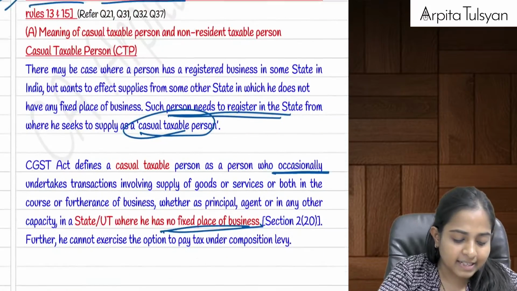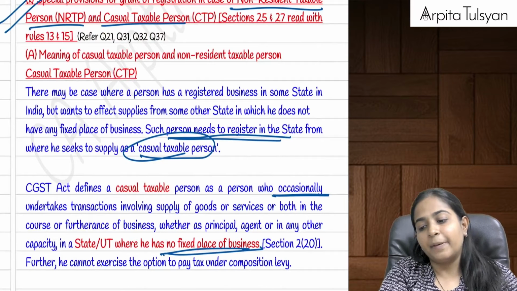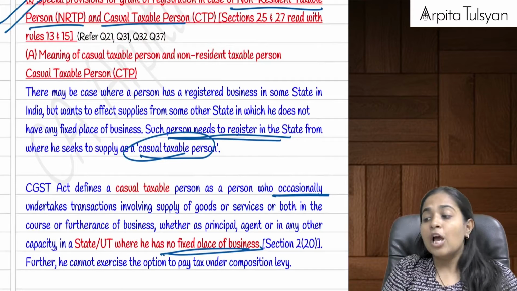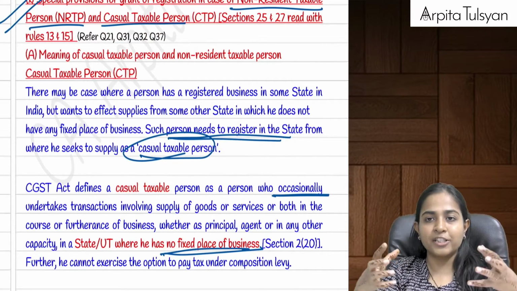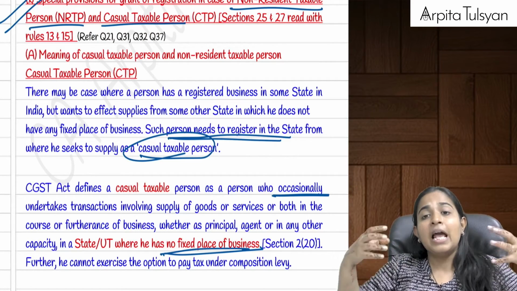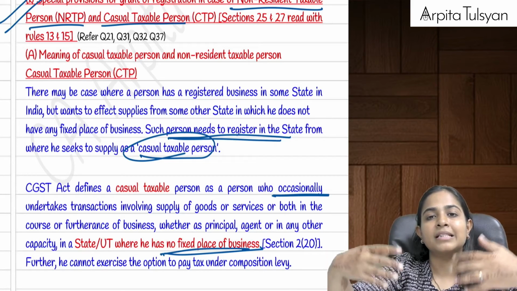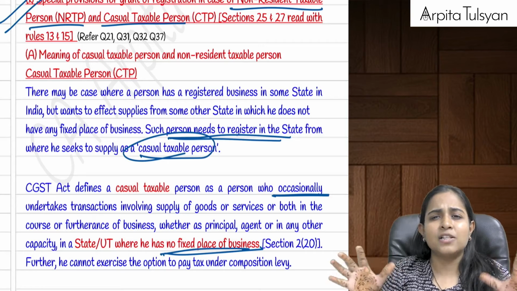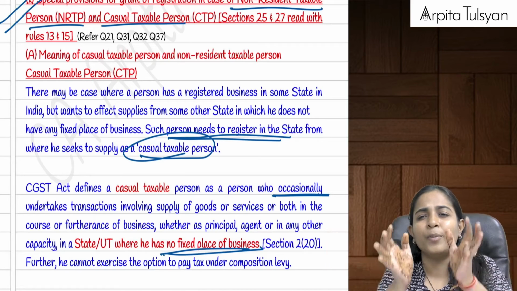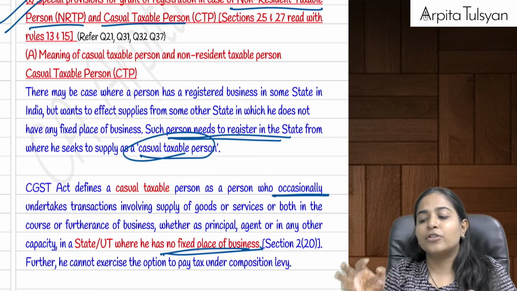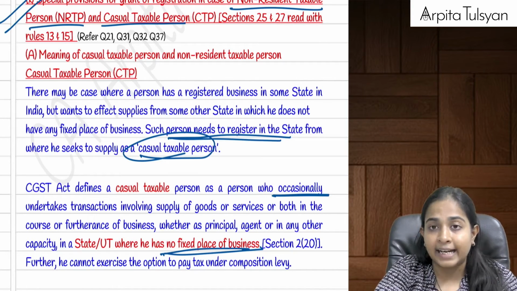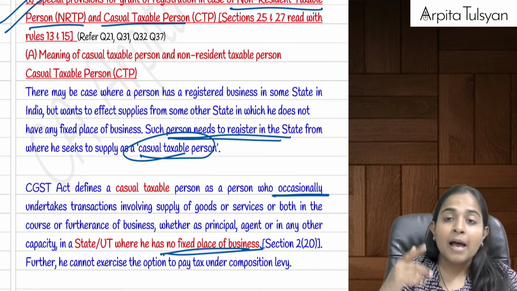Then we started discussing about CTP and NRTP. CTP is such a person, a casual taxable person, who is having his own fixed place of business in one particular state, but now he wants to go to some other state and do some taxable supplies from such other state. But that is not going to be for a very long period, that is going to be occasional for a very small period. So that person can make an application, he can get himself registered in such other state as a casual taxable person.